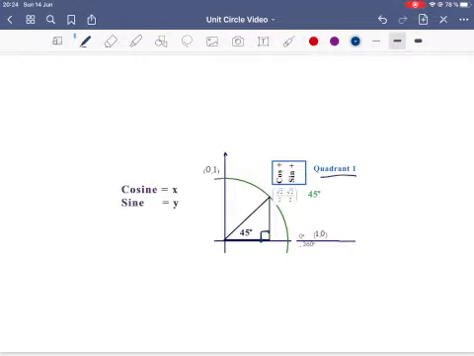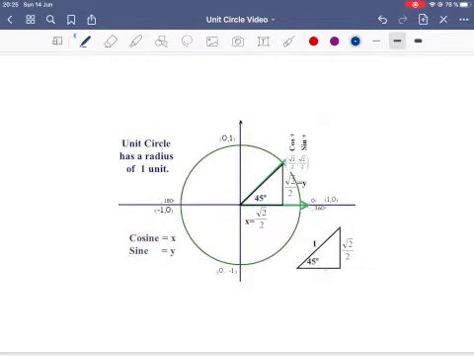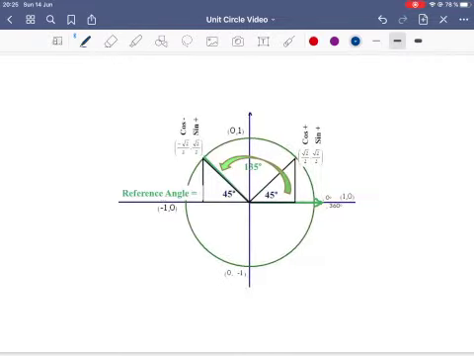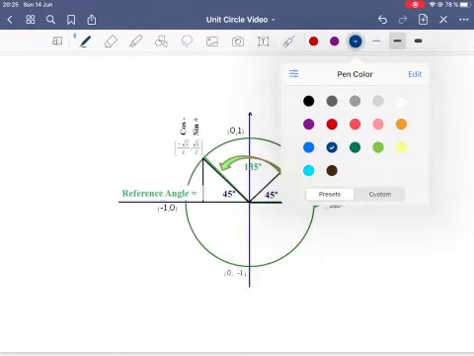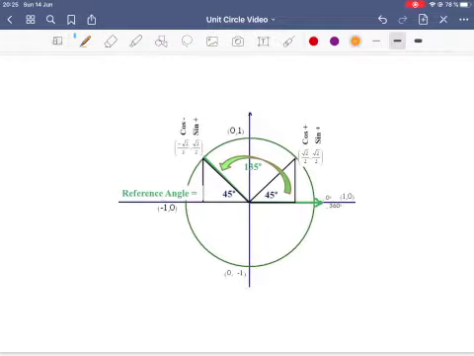And remember, in quadrant 1, cosine and sine are both positive because all points are positive in quadrant 1. And here cosine of the angle is x and sine of the angle is y. And this is kind of just what I did with this triangle. Square root 2 over 2, square root 2 over 2. Okay. So now the new stuff. That's all review, and here we go.